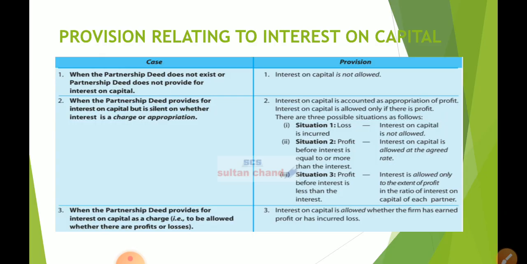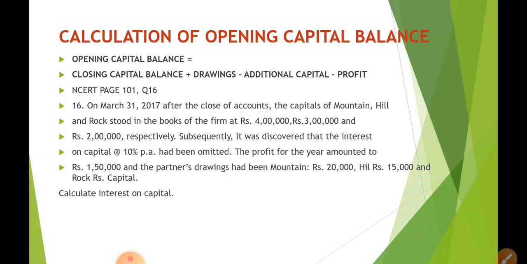If the profit is inadequate, if it is less than the interest on capital, the one which I drew with a paintbrush in the previous slide, then interest is allowed to the extent of profit in the ratio of interest on capital. That is, what is interest on capital ratio? Capital ratio. When the partnership deed provides for interest on capital as a charge clearly, then interest on capital is allowed irrespective of whether the firm has earned a profit or incurred a loss.